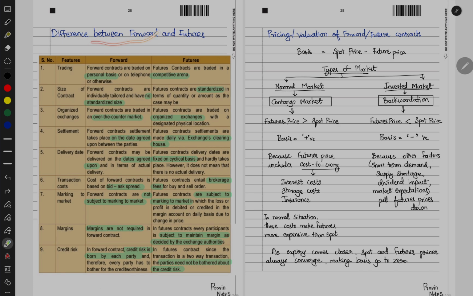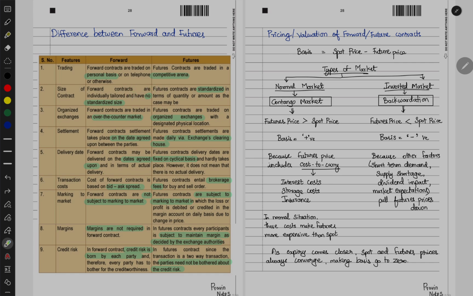Now the difference between forward and futures. In case of trading, forward contracts are traded on a personal basis or on a telephone call or whatever. But futures are traded in a competitive arena, nothing but the stock exchange. Now, size of the contract: in case of forward contracts, there is no standard size, but in case of futures, everything is standardized, like the quantity, what amount, everything will be standardized.